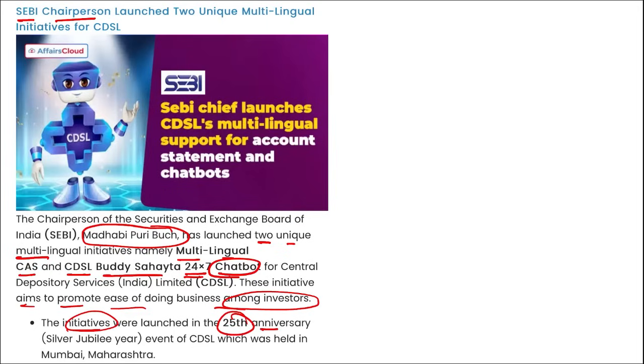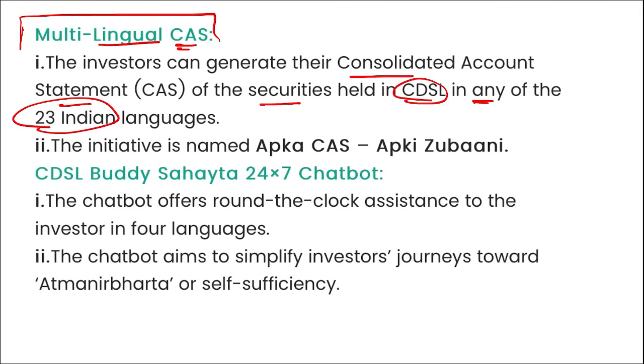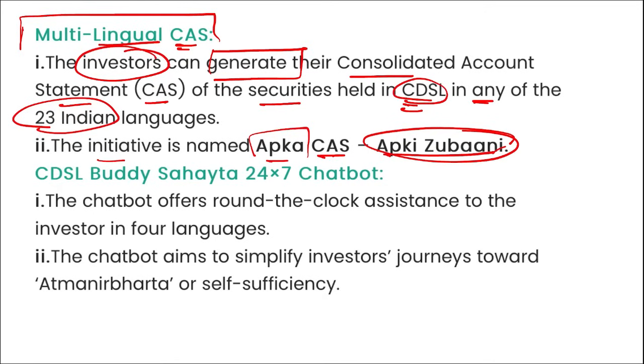Now, first of all, look at this initiative. Right, first is Multilingual CAS, that is the consolidated account statement of the securities held in CDSL in any of the 23 Indian languages. Correct, that means under this Multilingual CAS, investors can generate their CAS of the securities held in CDSL in any of the 23 languages. This initiative is named Aapka CAS Aapki Zubani.